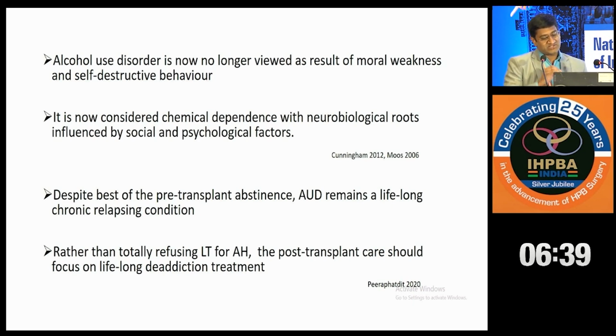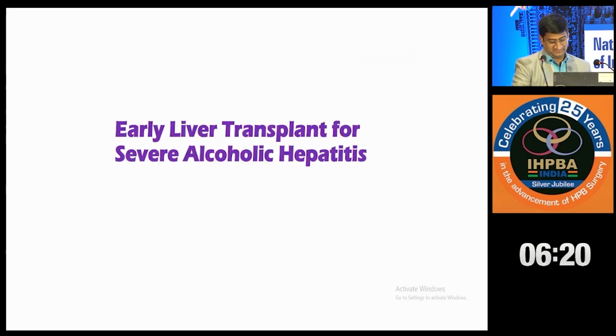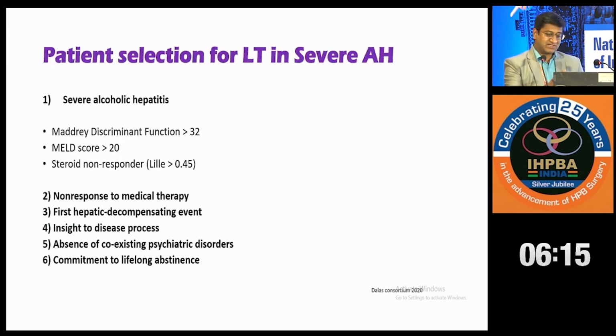And despite the best pre-transplant abstinence, even if you transplant a patient after 6 months or 1 year abstinent, alcohol remains a lifelong chronic relapsing condition. So rather than totally refusing these patients a transplant, the post-transplant care should focus on lifelong de-addiction. So what I will be talking about is early liver transplant for severe alcoholic hepatitis.